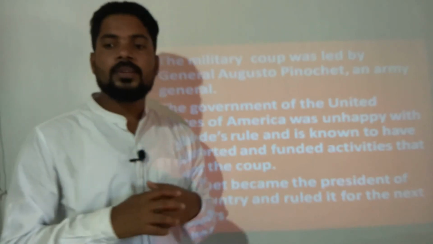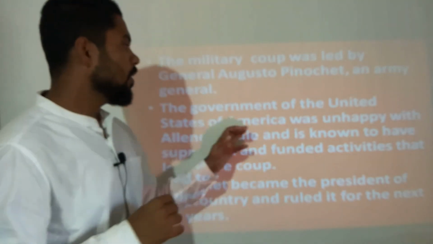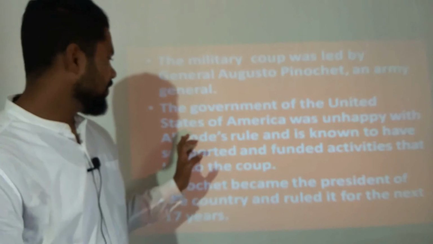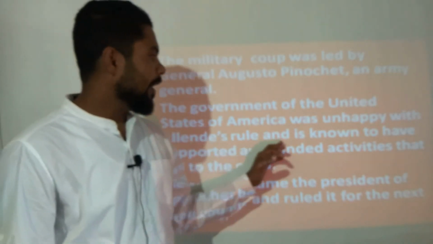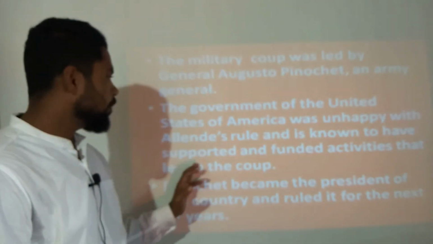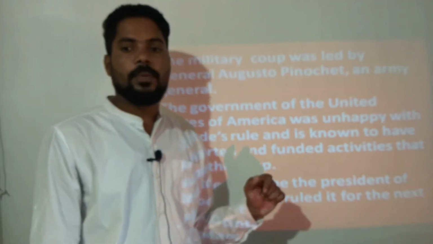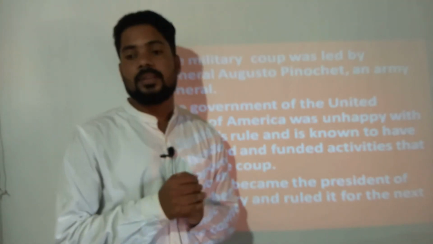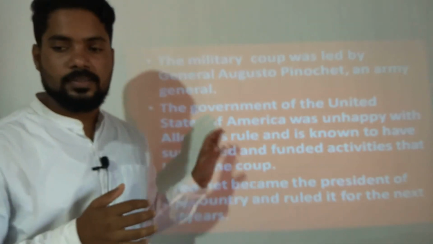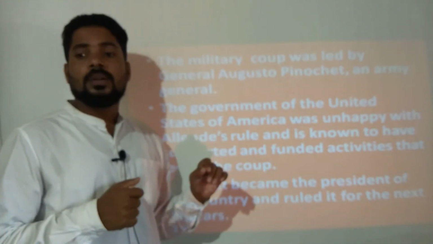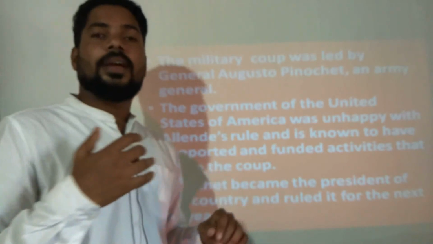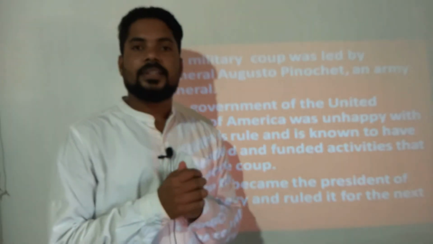Now, the government of the United States of America was unhappy with Allende's rule and is known to have supported and funded activities that led to the coup. Because the United States was unhappy with Allende's rule, they supported the activities done by the military.